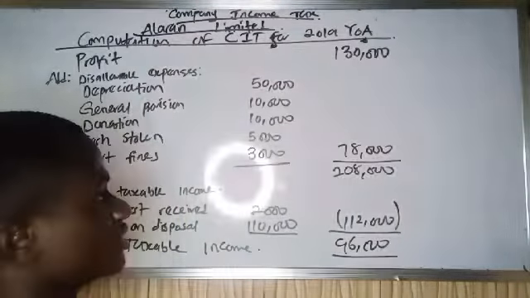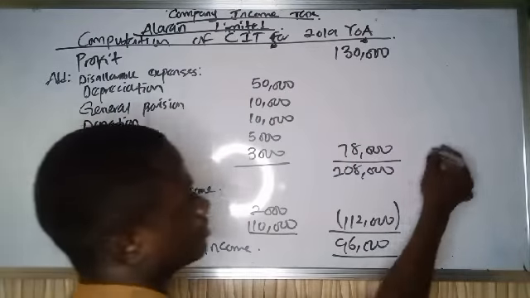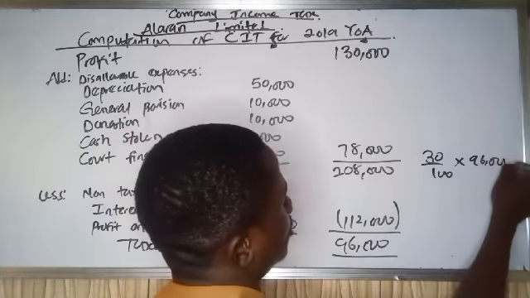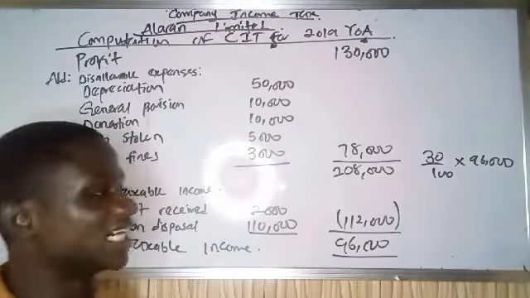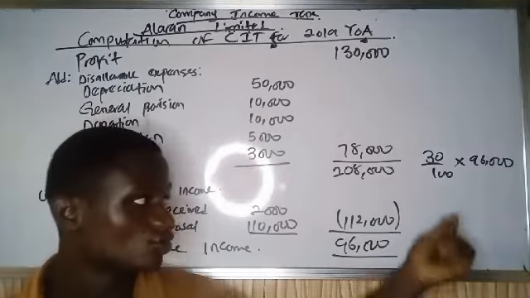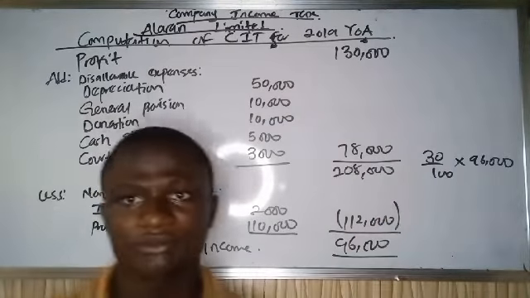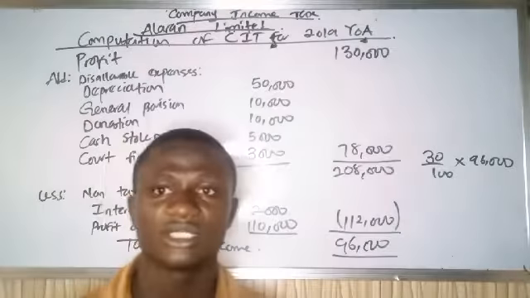If it's a large company, from this 96,000, you apply your tax rate, which is 30%. So 30% of 96,000 will be the tax this company will be paying. I think it's a large company. If it's a medium company, 20% of it will be the tax this company will be paying. As simple as that, that is how to compute company income tax.